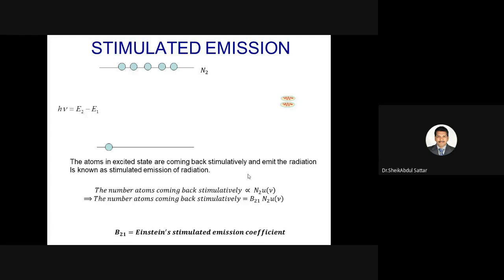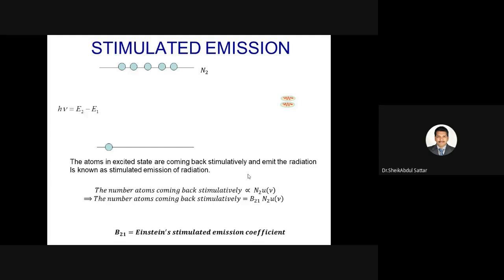So in the absorption process, the atoms are moving from the lower energy state to the higher energy state. But in the spontaneous process, the atoms are moving from the higher energy level to the lower energy level. In the stimulation process also, the atoms are moving from the higher energy level to the lower energy level. Spontaneous is proposed by Bohr, stimulated is proposed by Einstein.